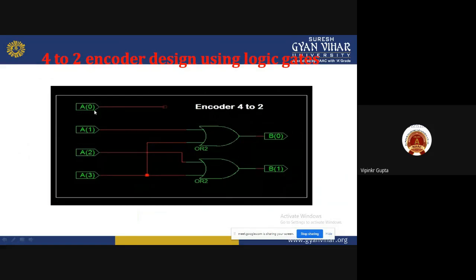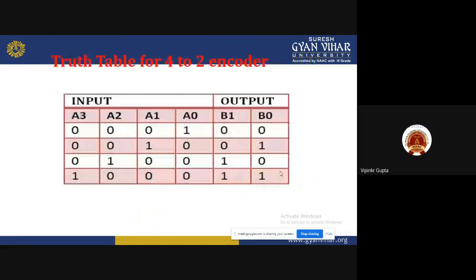When A0 is equal to 1, then V0 and V1 are 0. When A1 is equal to 1, then V0 is equal to 1 and V1 is equal to 0. Like that, when A2 is equal to 1, then V0 is equal to 0 and V1 is equal to 1. And when A3 is equal to 1, then V0 and V1 both are 1. This is the truth table.